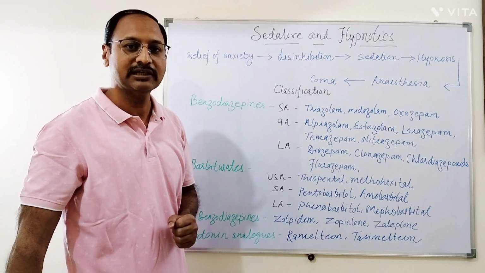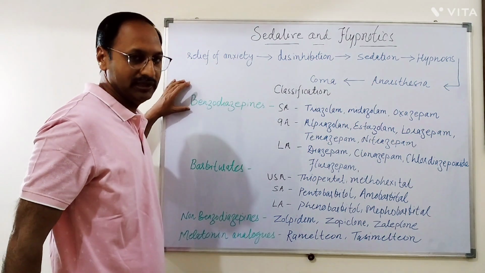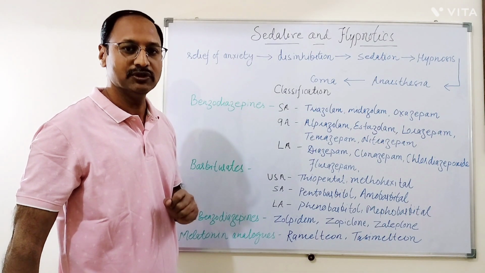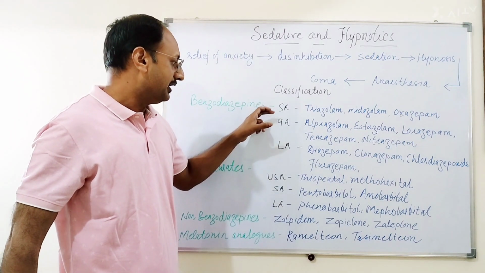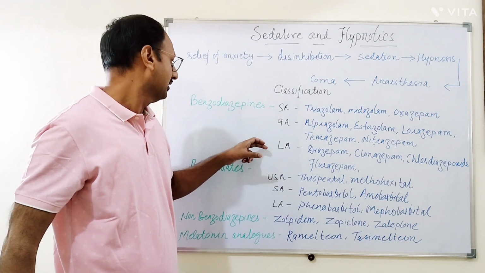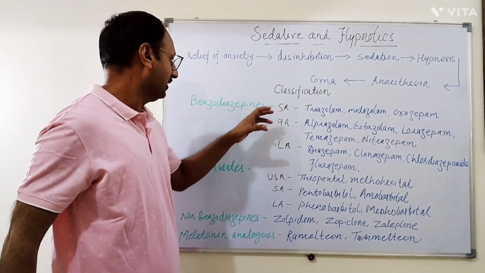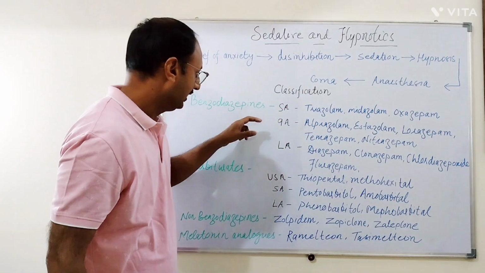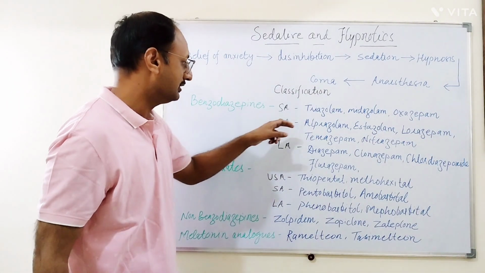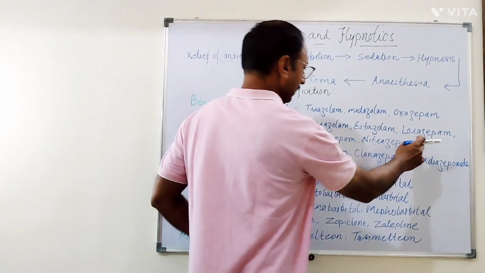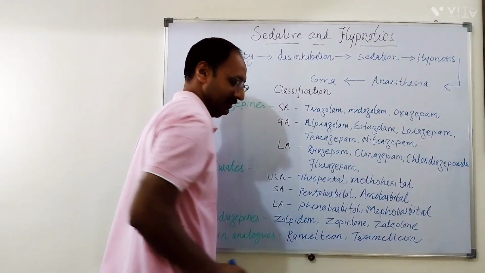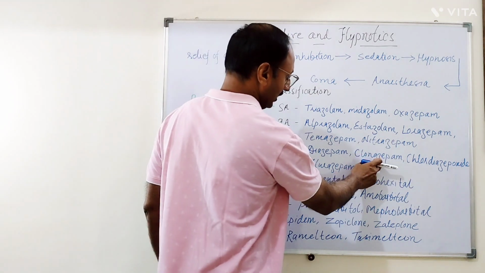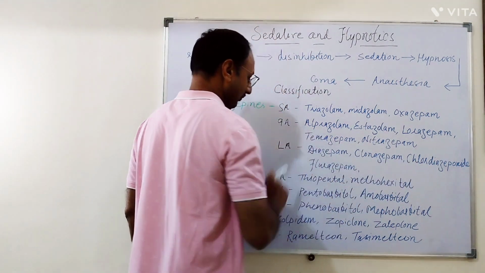Sedatives and hypnotics are classified into groups. The first group is benzodiazepines, which are further divided according to their duration of action: short acting, intermediate acting, and long acting. Short acting benzodiazepines include triazolam, midazolam, and oxazepam. Intermediate acting include alprazolam, estazolam, lorazepam, temazepam, and nitrazepam. Long acting include diazepam, clonazepam, chlordiazepoxide, and flurazepam.